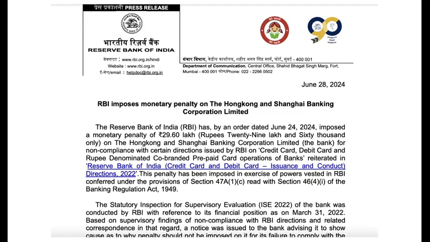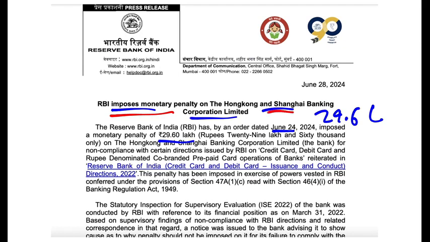Now let's talk about HSBC. Reserve Bank of India has put a penalty on Hong Kong and Shanghai Banking Corporation Limited, and this is an order that came on 24th of June. How much is the penalty? 29.6 lakh rupees.